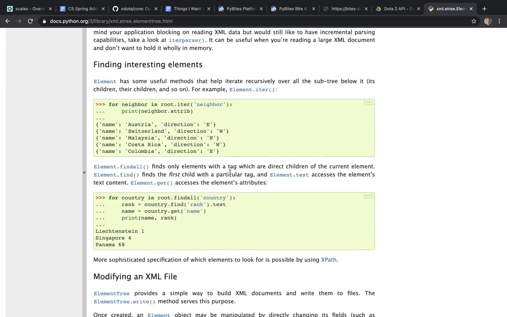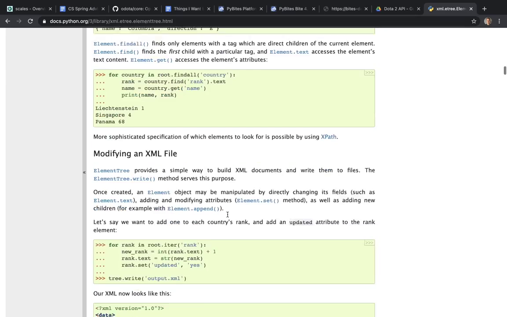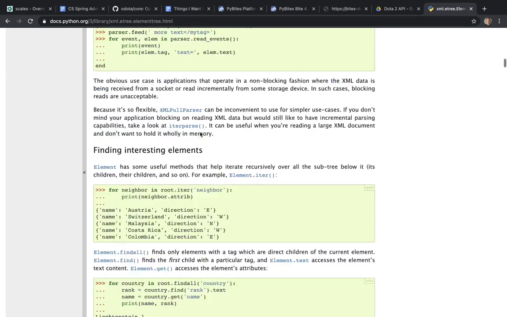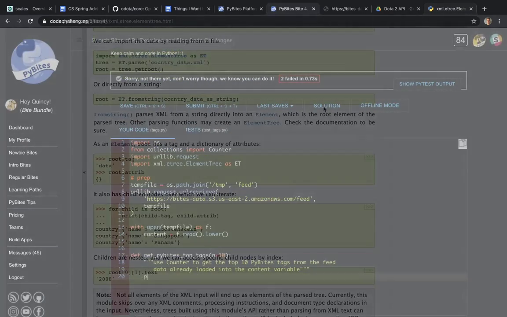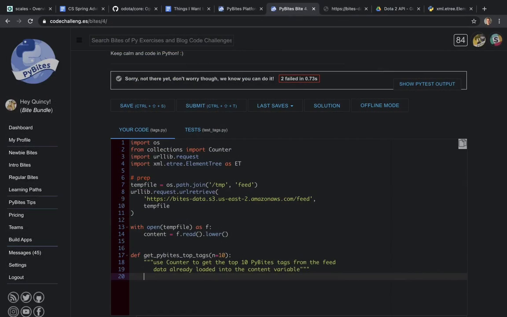PyBites isn't throwing me some special case here. It's an intermediate level problem. It's not going to be really nitty-gritty stuff. I'm just learning the basics. Okay, so I've read the documentation and now I'm going to go back and try to experiment with what I've learned. I'll try a few different things here.